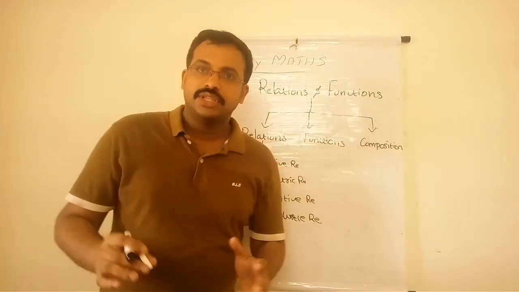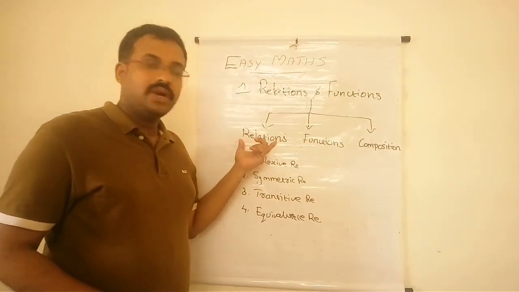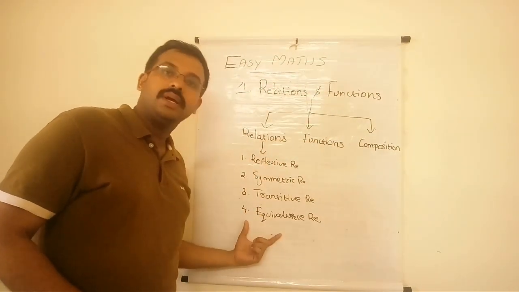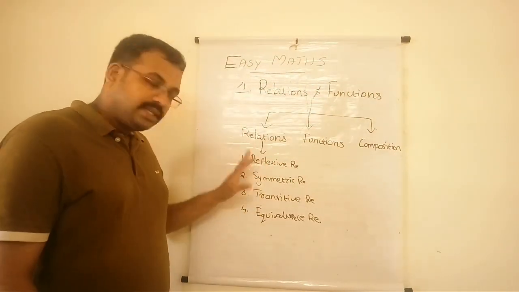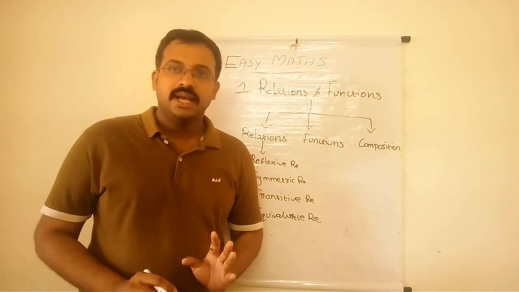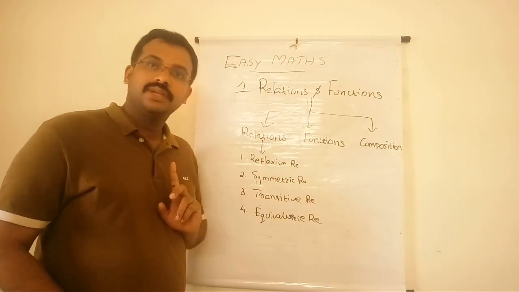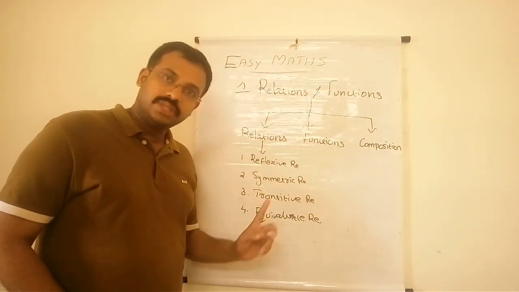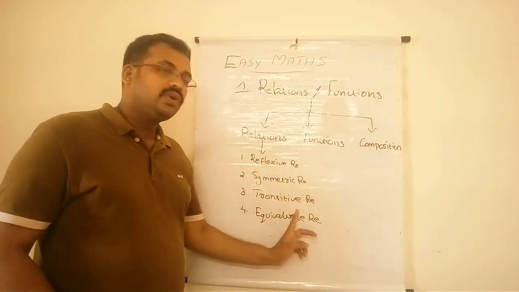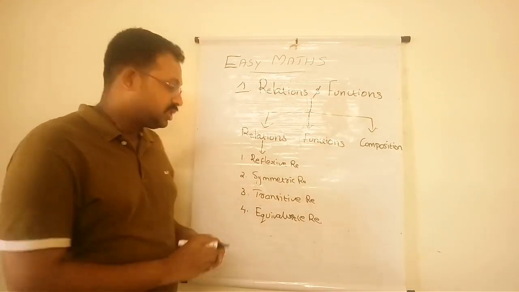So in the first topic, relations, we want to discuss these 4 relations. These are the different types of relations: the first one is reflexive relation, second one is symmetric relation, third one is transitive relation, and fourth one is an equivalence relation.